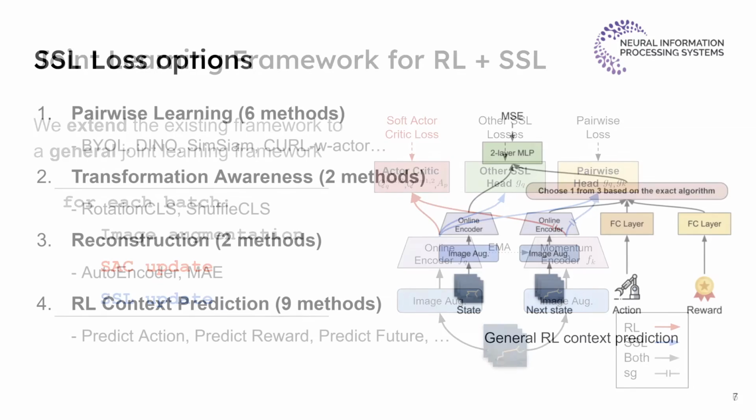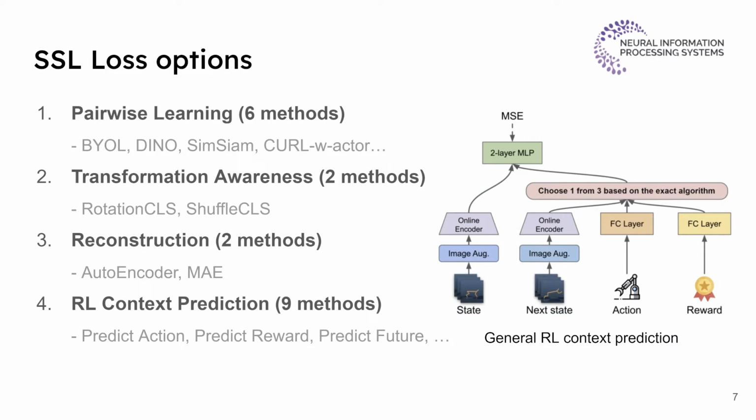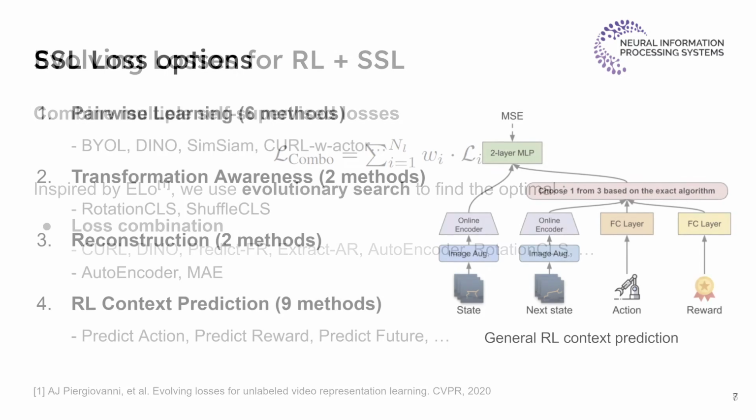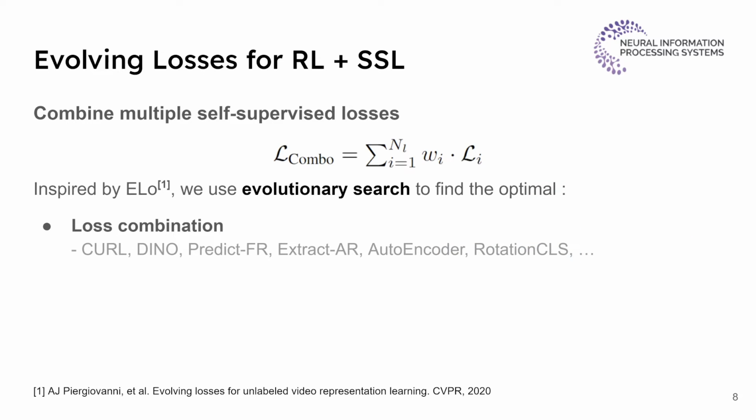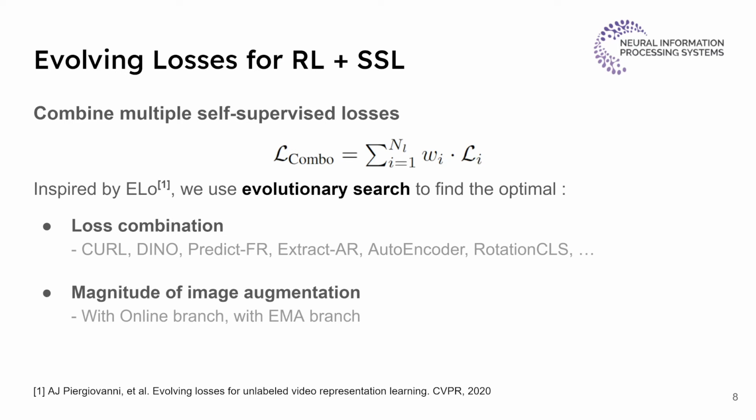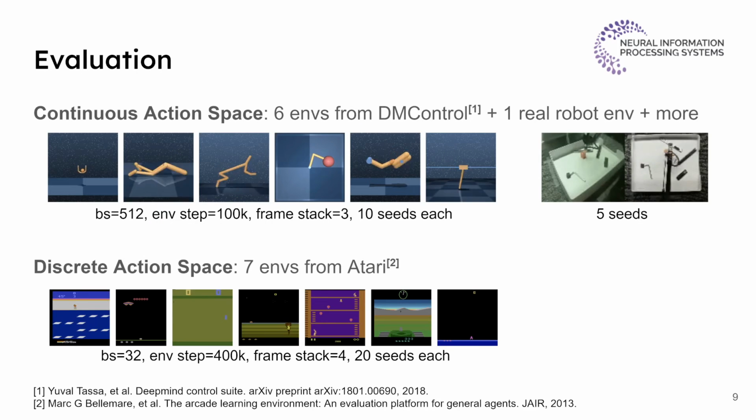We tested 19 self-supervised learning losses in 4 categories, including 9 context prediction tasks that are specifically designed for reinforcement learning. We first test how well these losses perform when they are applied solely. Then, we also investigate the combination of multiple losses, and we use evolutionary search to find the optimal loss combination, as well as the magnitude of image augmentation, which is also a very important factor we found in our ablation. Finally, we benchmark all the methods on various environments with multiple random seeds.